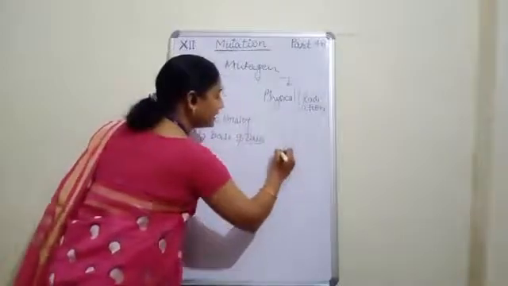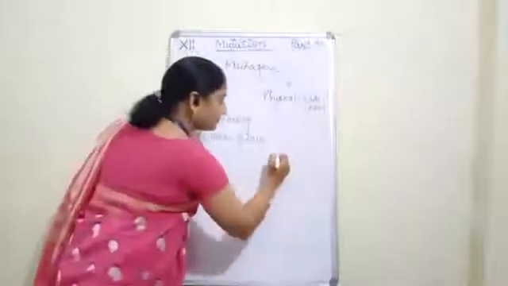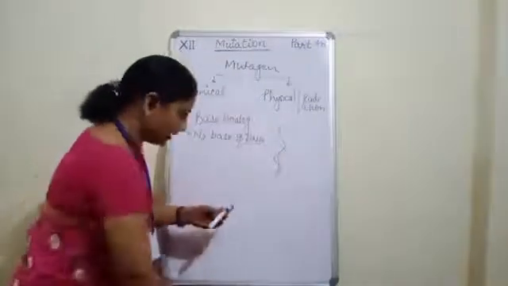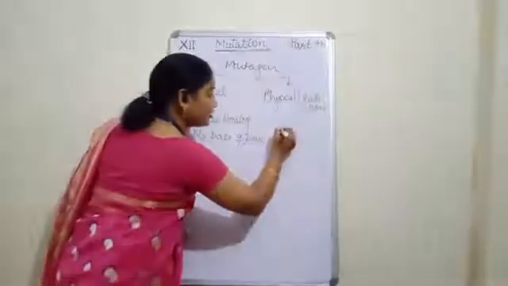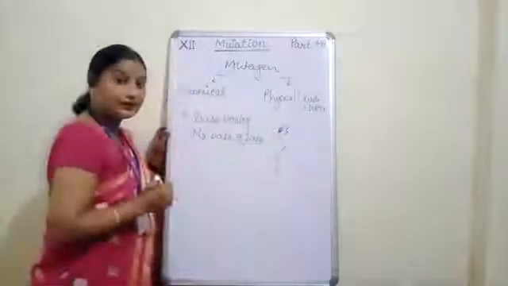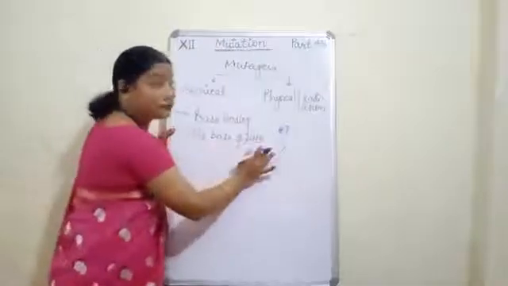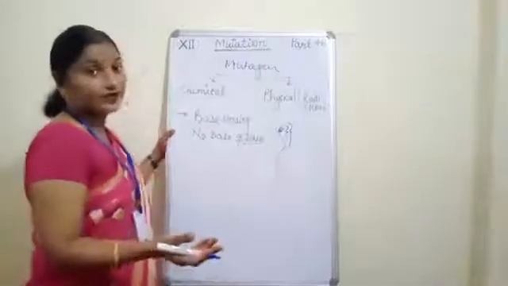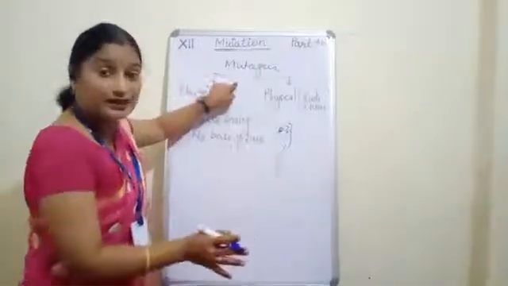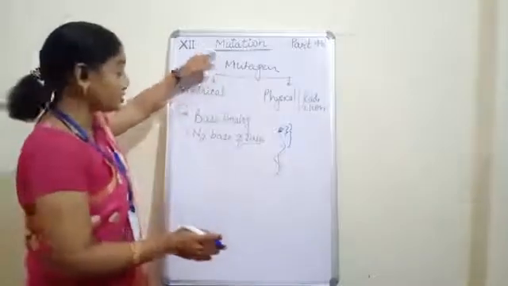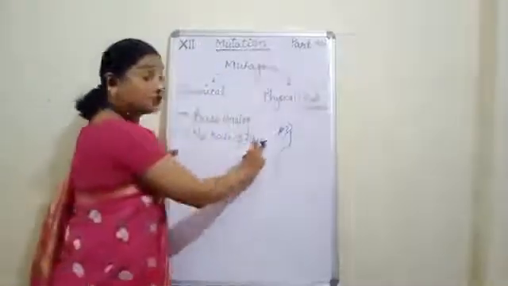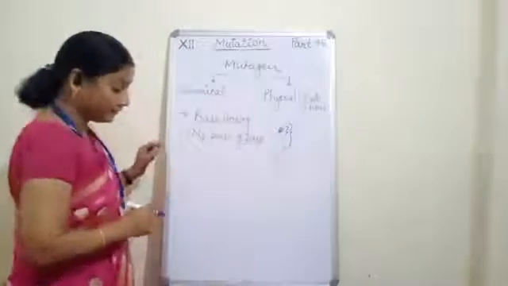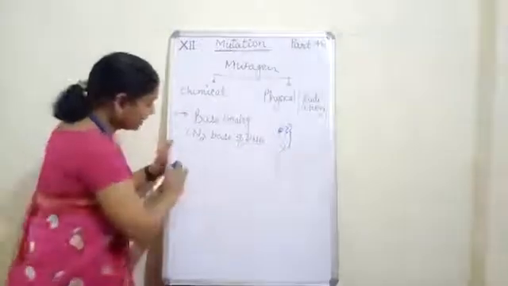And we all know that if this is DNA, then a segment of DNA is called the gene. So, the nitrogen bases of DNA: if they get affected, then definitely there will be a sudden change in the gene, and that is called mutation. Now how will this nitrogen base get affected? It will get affected by some chemical.